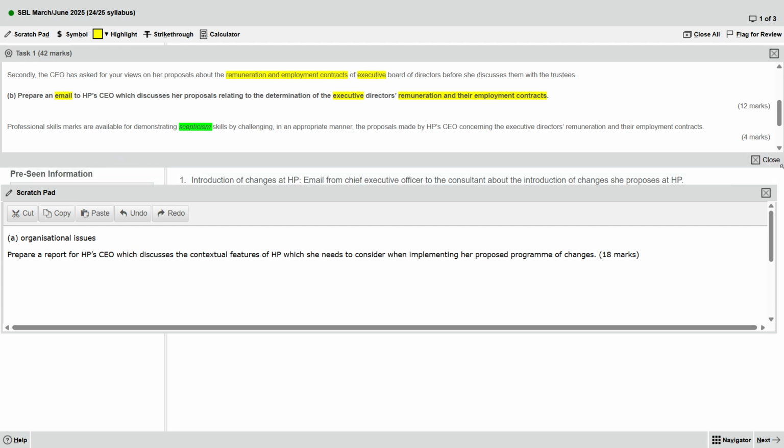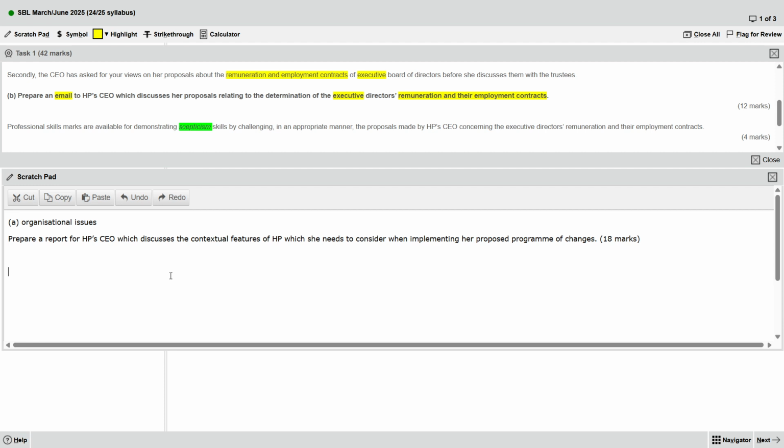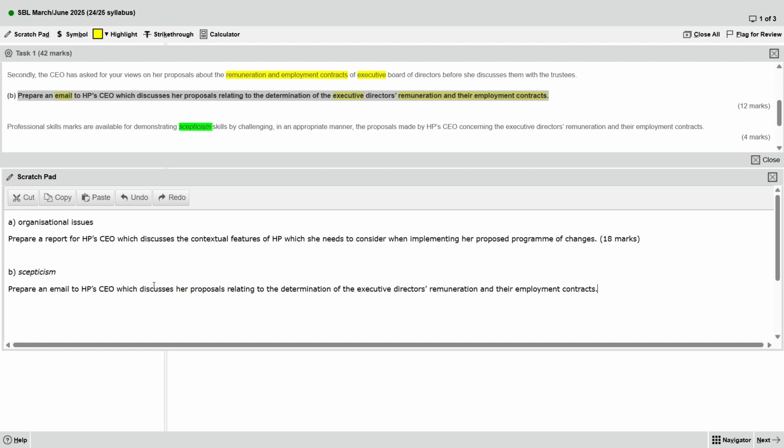Let me shrink down a bit. Part B will be about remuneration, same thing, executives, same thing. But this one has skepticism, so I copy that as a different item. And also copy the task. Type in the total mark. Okay, continue.